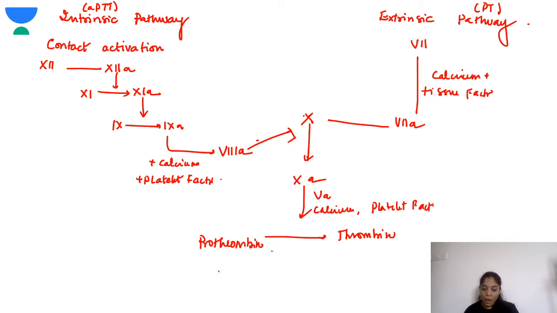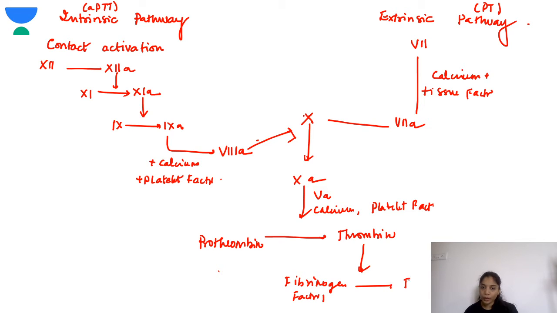Now this thrombin is very important to form the fibrin clot. As I already told you, the formation of thrombin leads to the further production of fibrin clot.